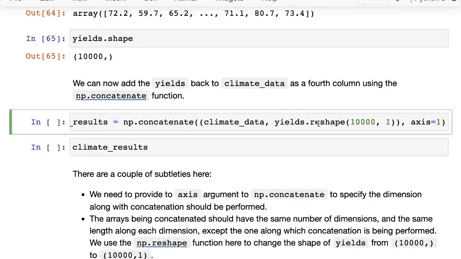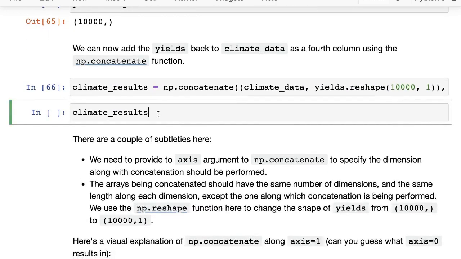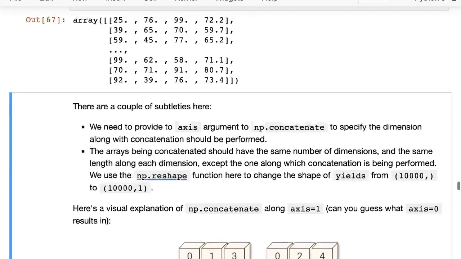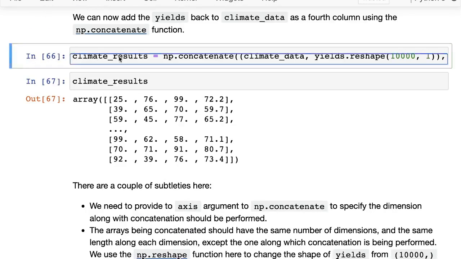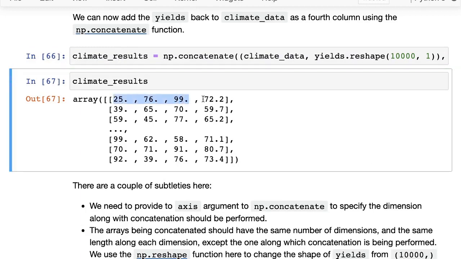So we pass in the climate data and we pass in the yield, and then I will let you figure out why this dot reshape is required. You can try running this line of code without it, and then you can try looking up the documentation for reshape, and I'll let you figure it out. And if you're not able to figure it out, you can ask on the forum and then we'll answer it there. Okay. But all said and done, what this does is concatenate the result. So you can now see that we have a new array called climate results, which contains three columns from the original data. And then the fourth column is from the yields that we have just calculated.